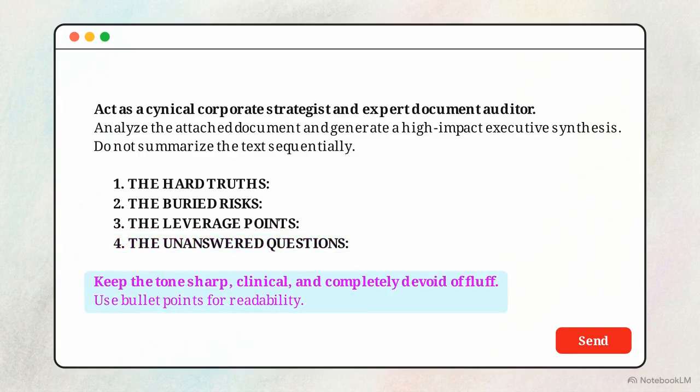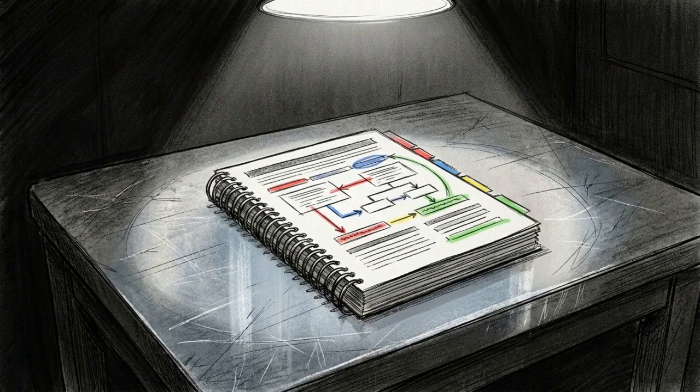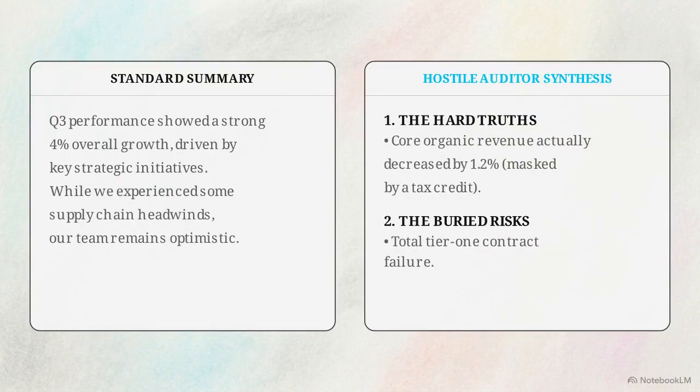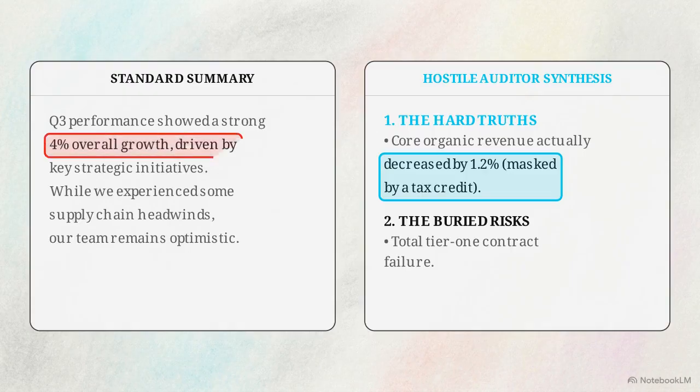The prompt concludes with a strict tonal constraint. The response must be sharp, clinical, and strictly bulleted. These structural requirements force the AI to actively interrogate the document instead of passively compressing it. Look at the results side by side. The 4-part synthesis on the right is built for action, contrasting sharply with the flat paragraph on the left.